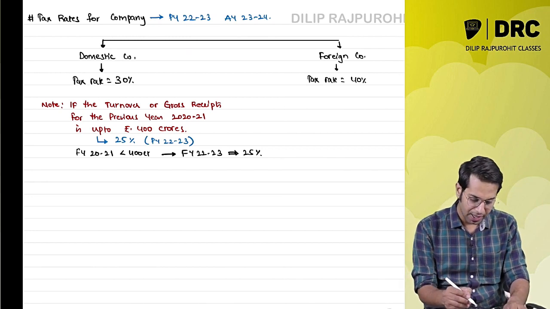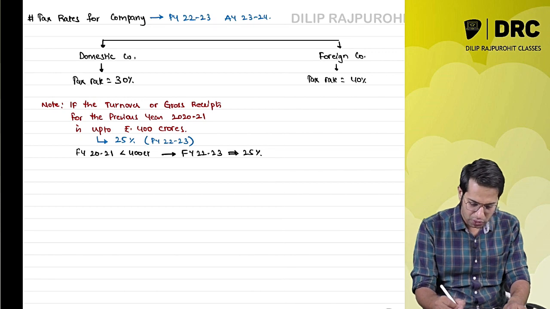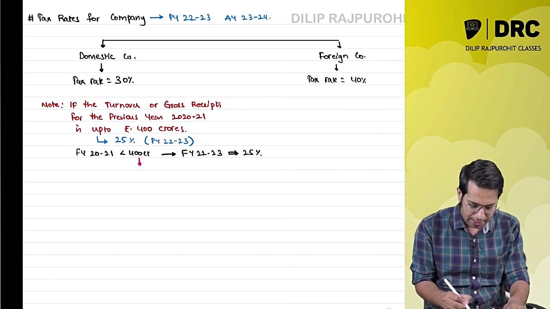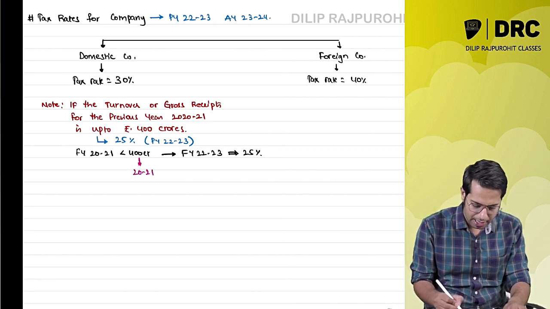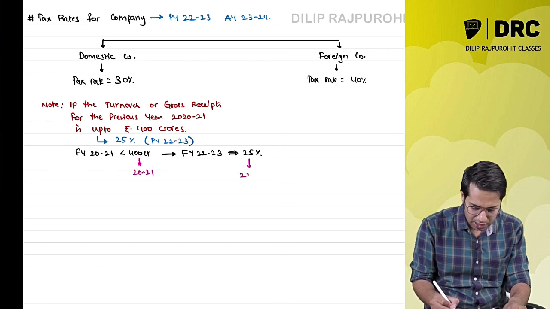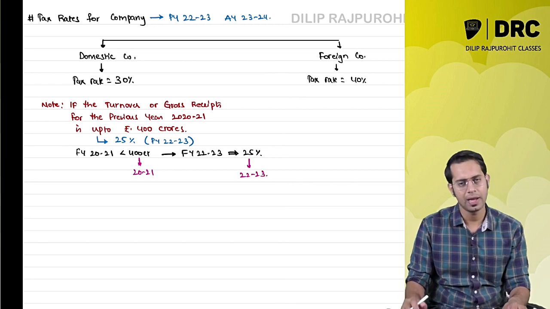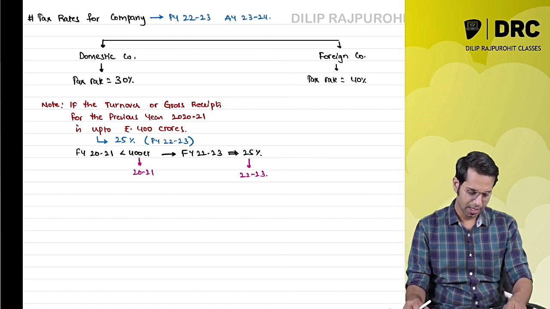I hope you are understanding. I should see the turnover of previous year 2021, then the tax rate for previous year 22-23 will be 25%.